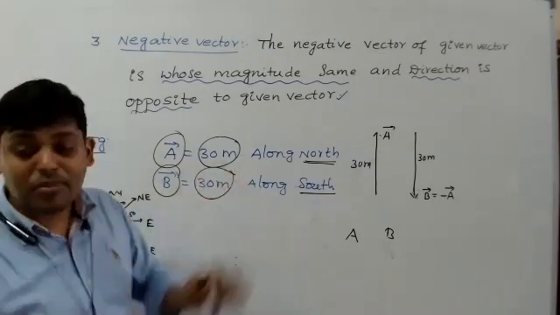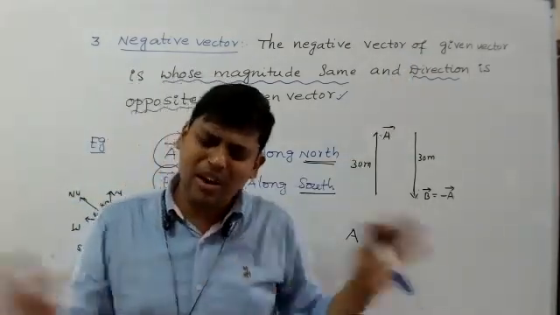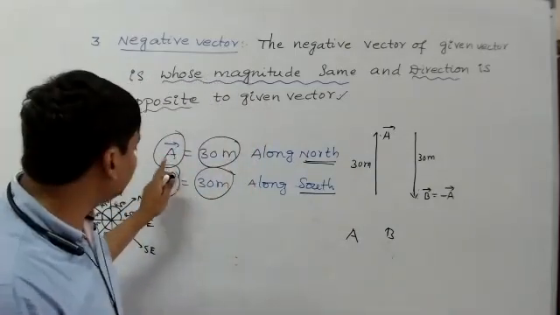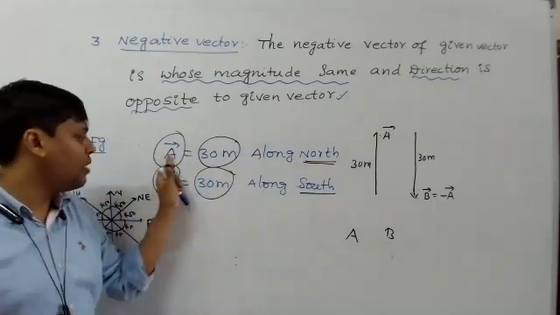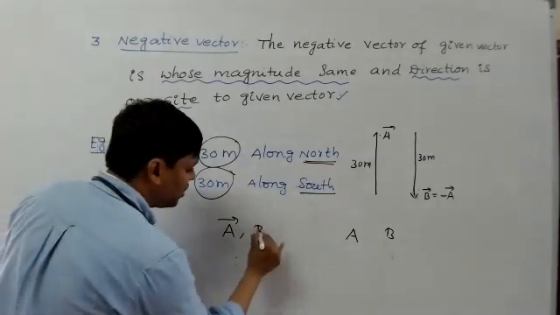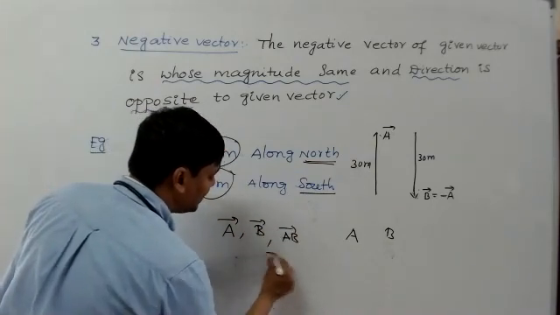Whatever may be the vector, whatever may be the direction, north and south, east and west, northeast and southwest, whatever may be the direction, a vector is represented like this only. It is the main important thing, statement wise. A bar, B bar. Vector A, A bar. Vector B, B bar. Vector AB, AB bar. Vector CD, CD bar.